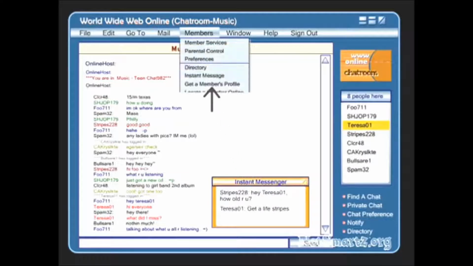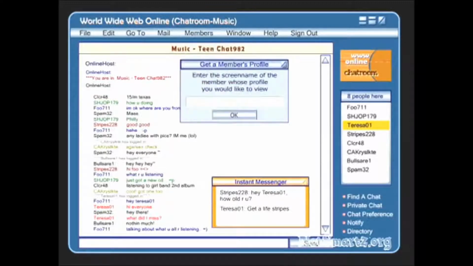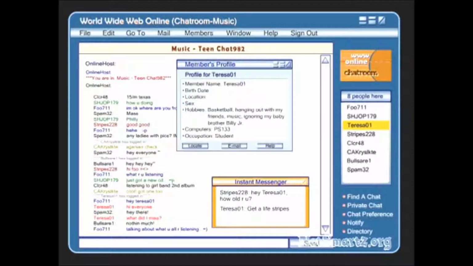Most online or internet service providers have user directories available to help their members identify others in the group with similar interests. Members can create and store profiles of themselves in the user directory for other members to view. While these directories can be useful, they can also make you vulnerable. We'll look for more information about Teresa by checking her member profile. We type her chat name and learn more.